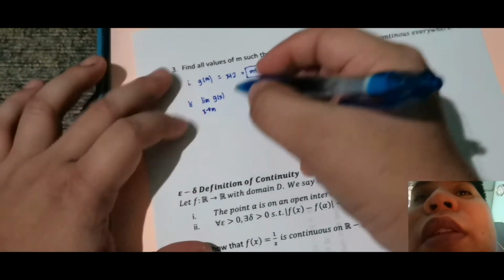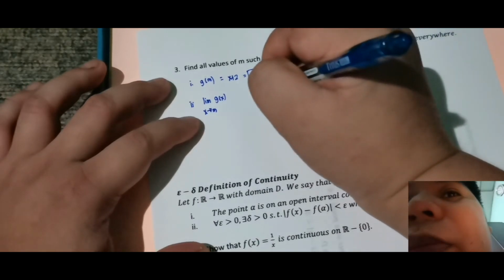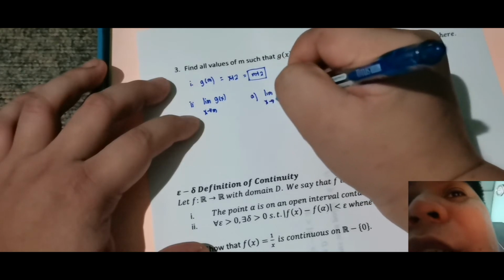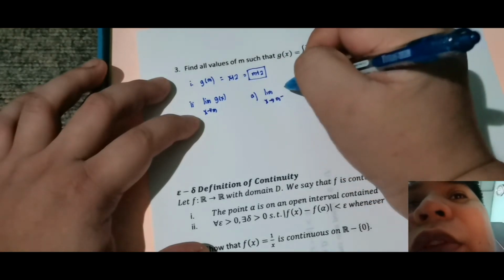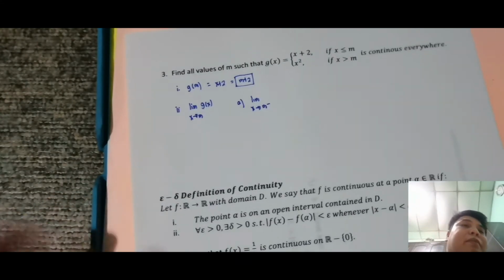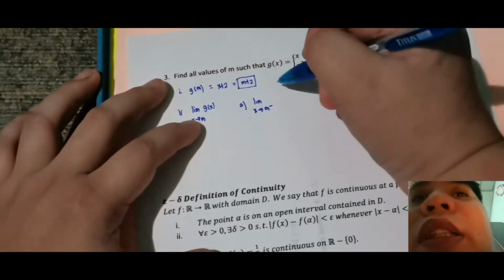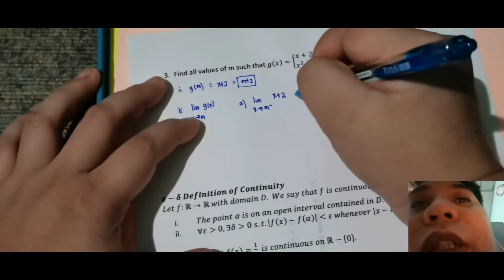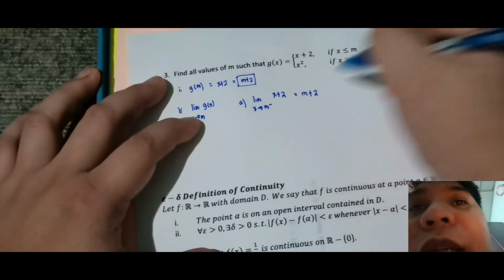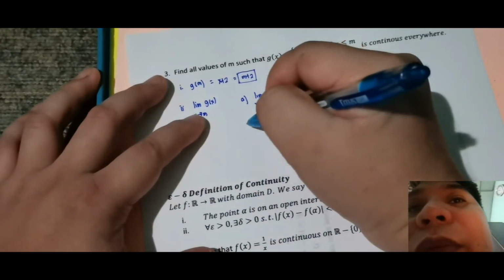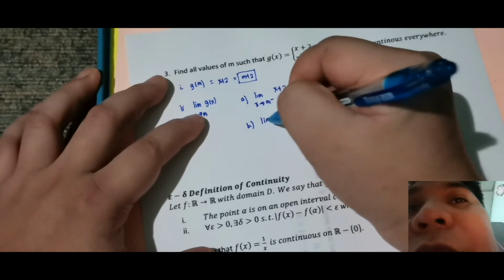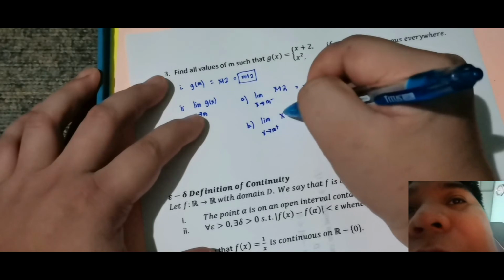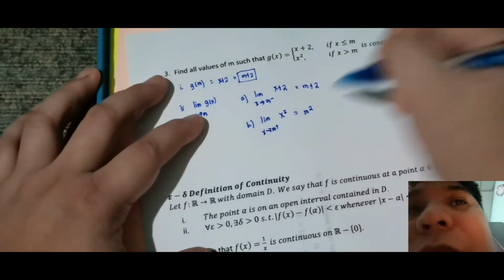So una kukunin ko for letter A, kunin ko yung limit ng x approaches m from the left ng g of x. So, since from the left, so dito sa left side, sa taas yung kukunin. This is x plus 2. Right away, so substitute ko dyan si m. So, magiging m plus 2. Next, for letter B, kukunin ko yung limit as x approaches m from the right. So, that is x squared. So, pag in-apply, that is m squared.